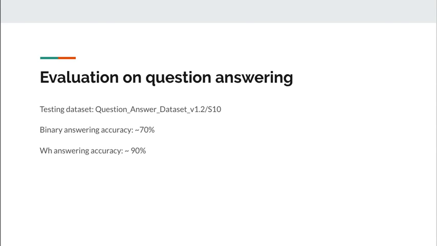Finally, we have evaluated our question answering algorithms over the 2010 Spring datasets and achieved around 70% accuracy for binary answering and around 90% accuracy for WH answering.